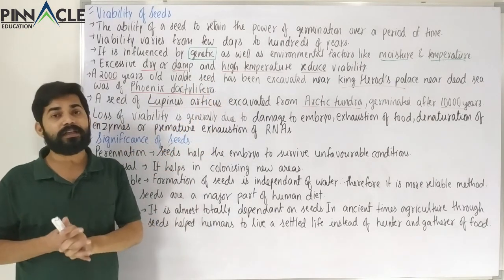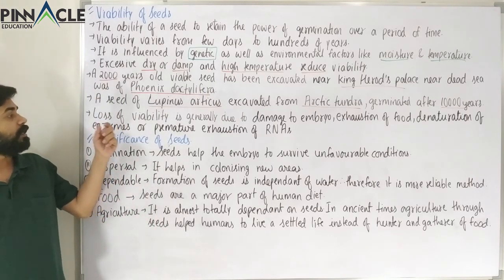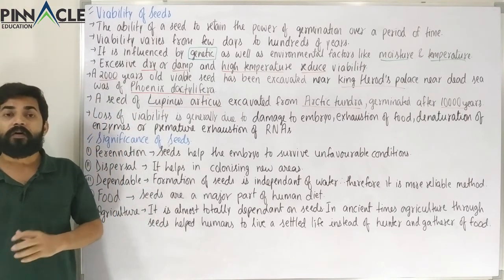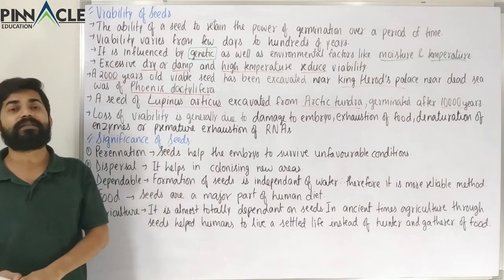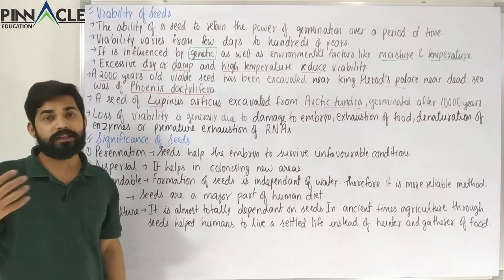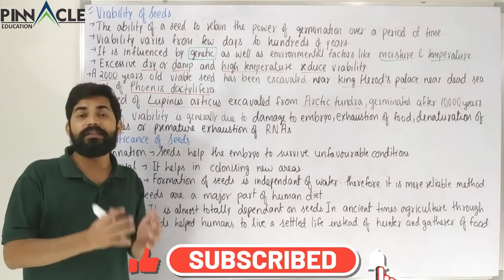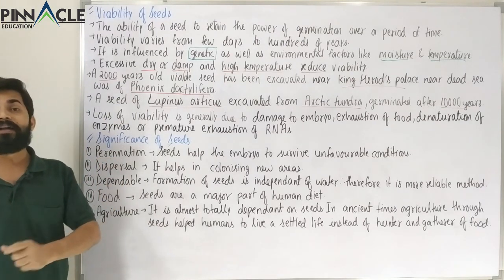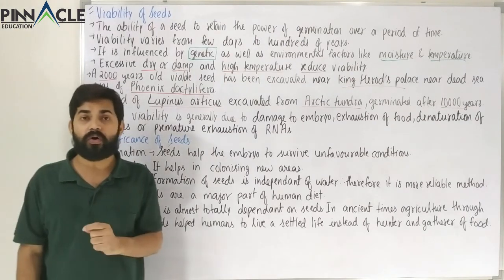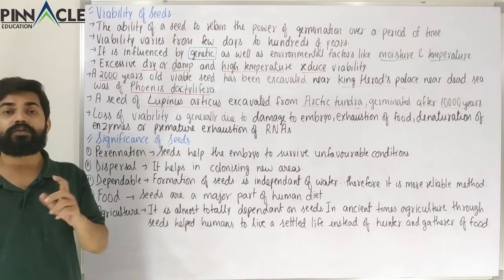Now there are certain things about viability that we have to know, and that is the loss of viability. Why does a seed lose its viability? There must be certain changes in the embryo or in the seed. So we are going to study the changes or the causes which lead to loss of viability. The first and foremost cause is damage to the embryo.